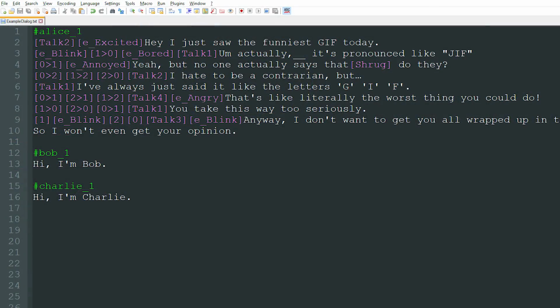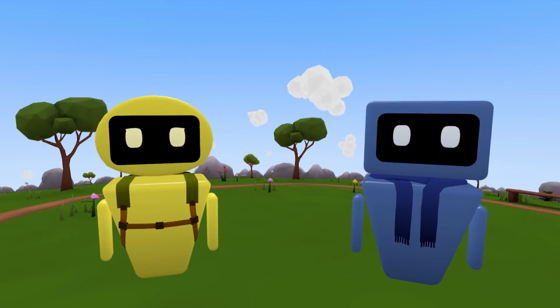Other times you want the NPCs to be talking to each other rather than to you. This is done by adding an arrow to the numeric event that tells the NPC to whom they should face.